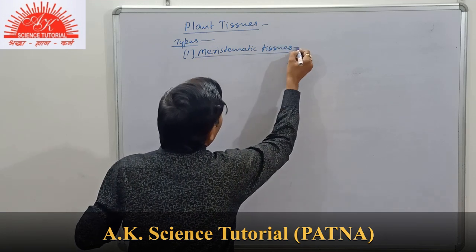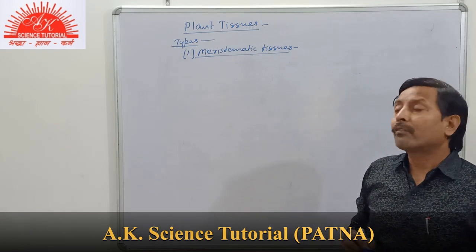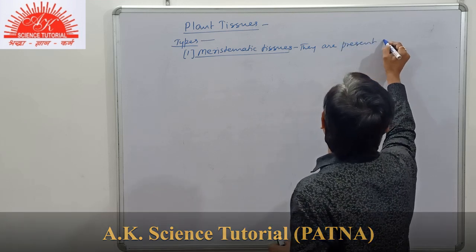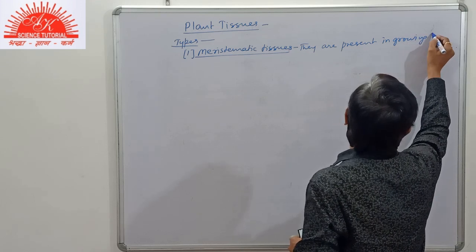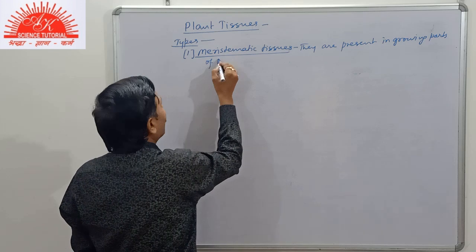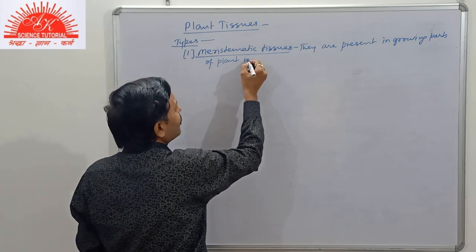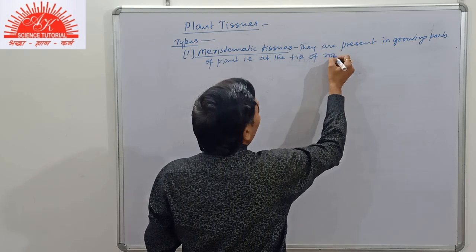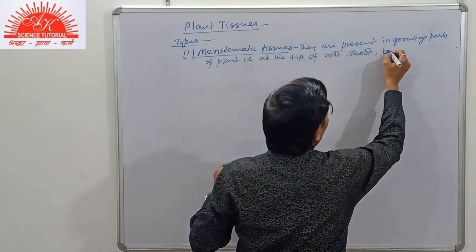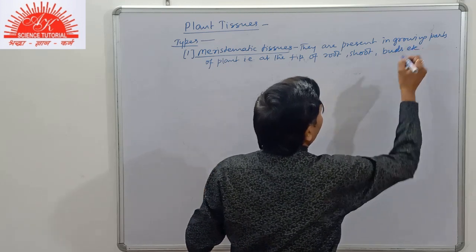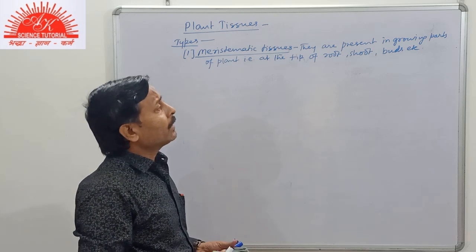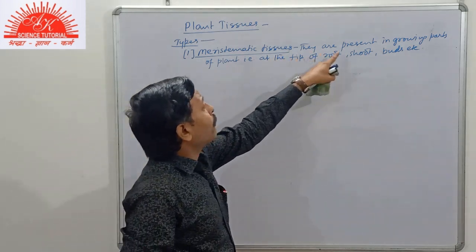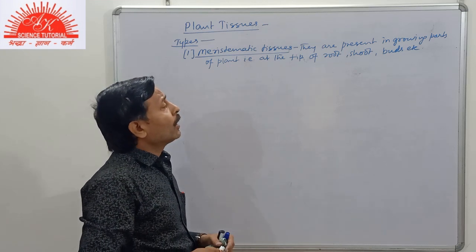Now, these tissues are confined, that is, they are present in growing parts of plant, that is at the tip of root, shoot, buds, etc. It is also present in the lateral cambium or at the internodes, which we will study in next point.